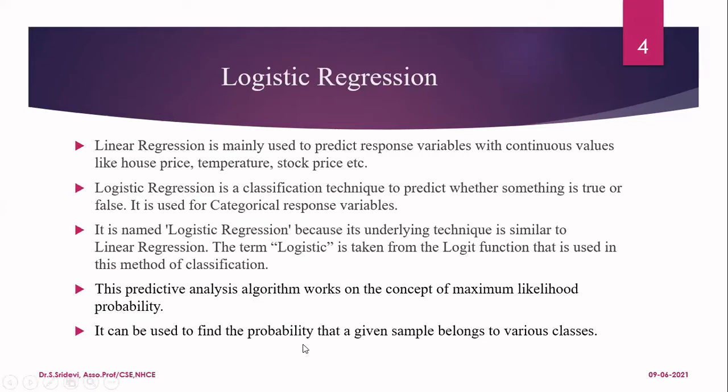So it can be used to find the probability that a given sample belongs to various classes. For example, if I give you one image and ask whether it is cat or lion or dog, then it will say that the probability of the image belonging to cat is 0.7, the probability of the image belonging to dog is 0.2, and the probability of the image belonging to lion is 0.1. If you add all the probabilities, totally you will get 1. It gives 3 different probabilities because I have 3 different categorical outputs in my data set. The number of classes can be any number, but when you add the total probability, you will get the value as 1.